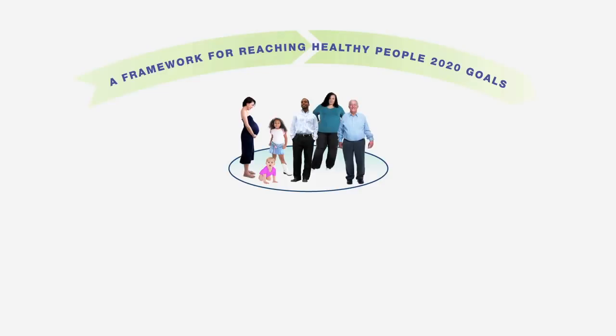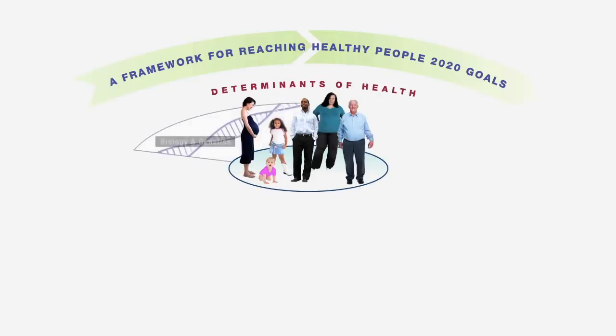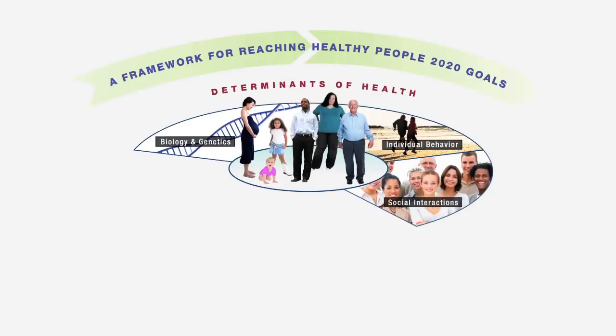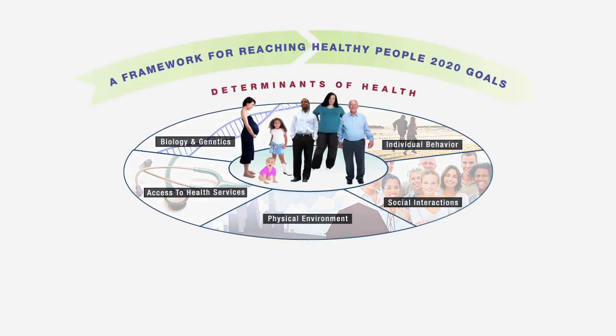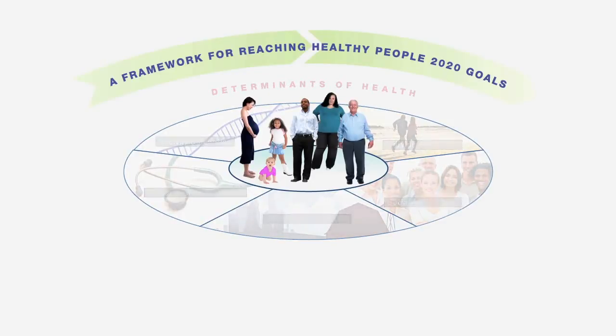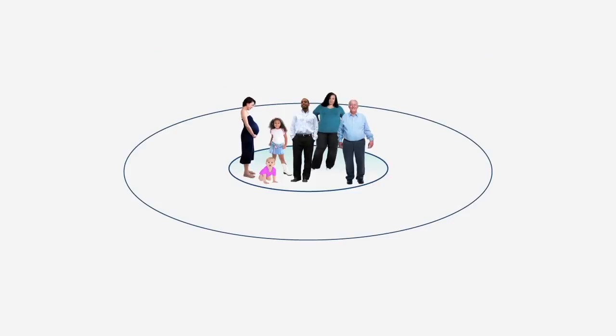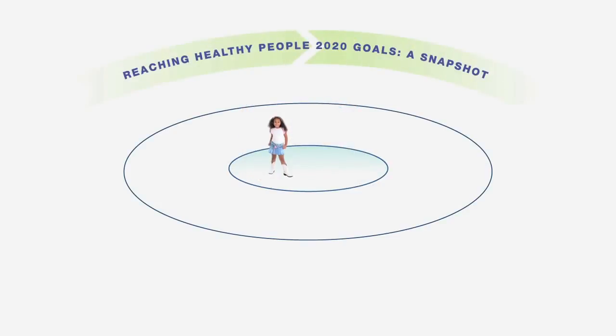The range of personal, social, economic, and environmental factors that influence health status are known as determinants of health. Determinants of health include biological and genetic makeup, individual behavior, social interactions and norms, the physical environment, and access to health services. For example, stress, discrimination, education, housing, and unemployment are all determinants of health. Healthy People 2020 places new emphasis on the social determinants of health while continuing to address the full range of determinants. Health starts in our homes, schools, and communities.